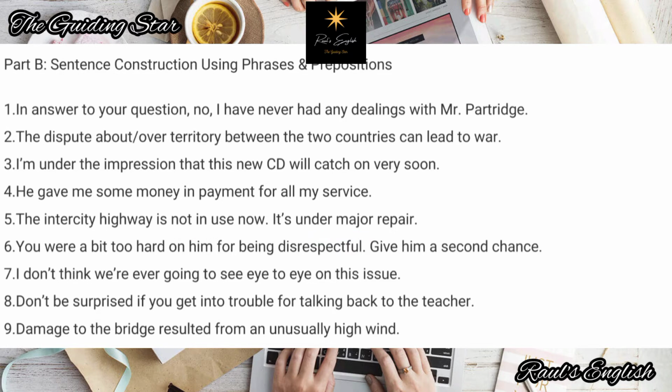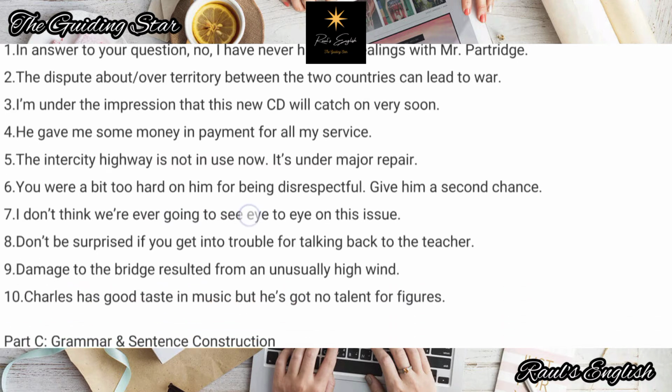Number 6. You were a bit too hard on him. On him. You were a bit too hard on him. You can't be a bit too hard with him. For being disrespectful, give him a second chance, sir. Hard on him. You can be hard on someone or soft on someone, not hard with someone. I mean, you're not a wall or something like that. The other person is not a wall. All right, so hard on him or soft on him. Too hard on him, too soft on him.